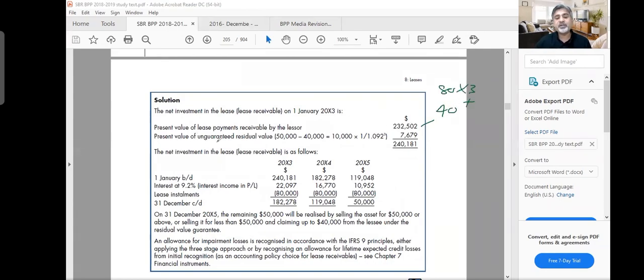And then you have present value of unguaranteed amount. How much is unguaranteed? 10,000. Because 40 you included inside, but you expect to sell it for 50. So 10 is coming extra, that extra 10,000. But it will come after 3 years. So you discount it with the 3-year factor. 1 divided by 1.092 power 3. It makes 7679. So my net investment in lease is 240,181.